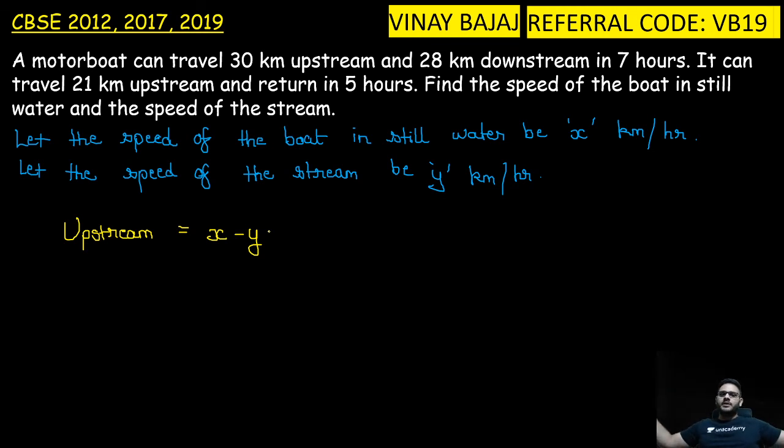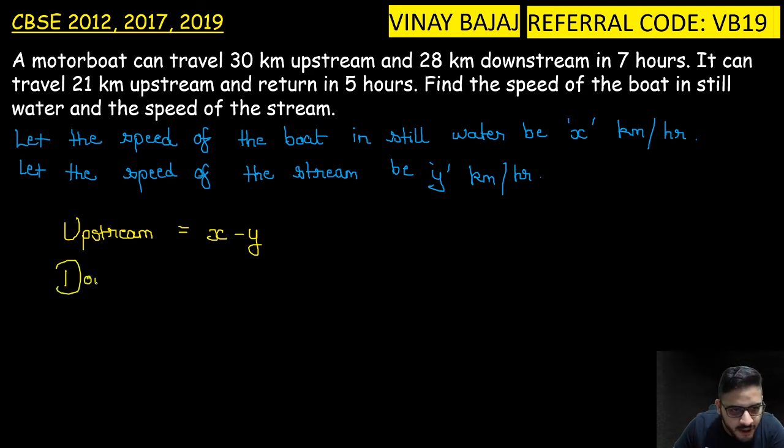So speed will be minus. So now you are smart enough, तो डाउनस्ट्रीम में क्या हो जाएगा, x प्लस y हो जाएगा.